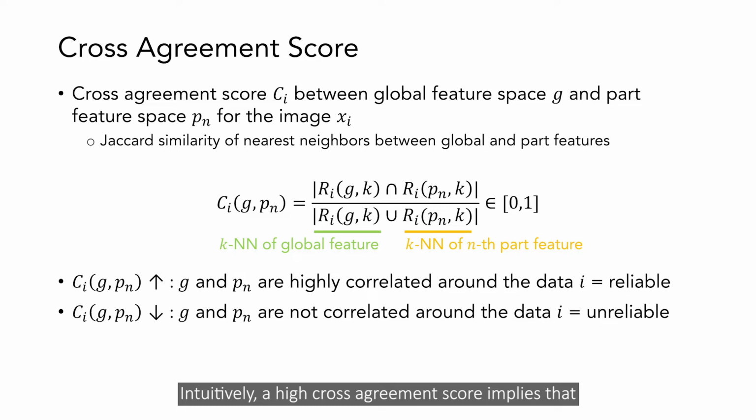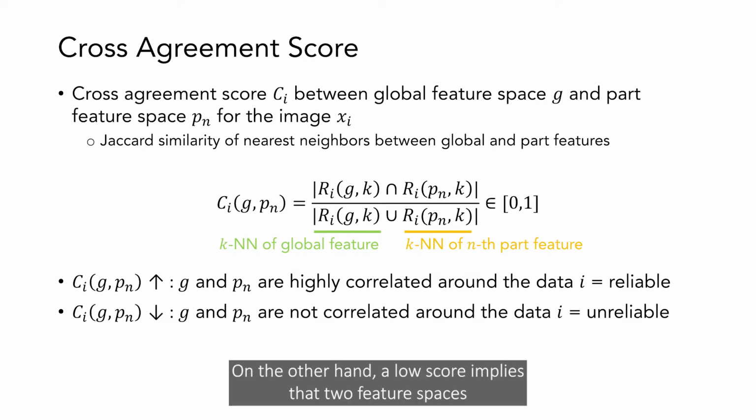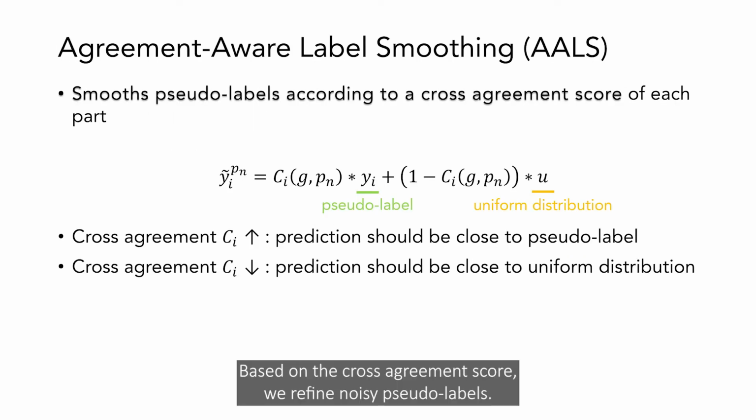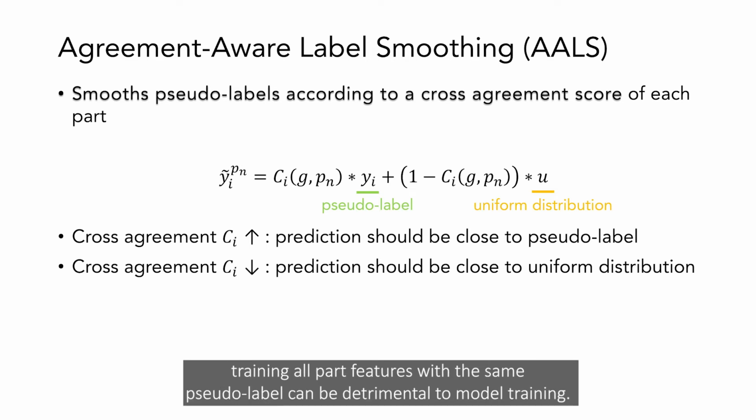Intuitively, a high cross-agreement score implies that the global and part feature spaces are highly correlated, and can provide reliable complementary information. On the other hand, a low score implies that the two feature spaces are not correlated, which can result in unreliable information. Based on the cross-agreement score, we refine noisy pseudo-labels. Since global feature clustering can neglect the local context of each part, training all part features with the same pseudo-label can be detrimental to model training.